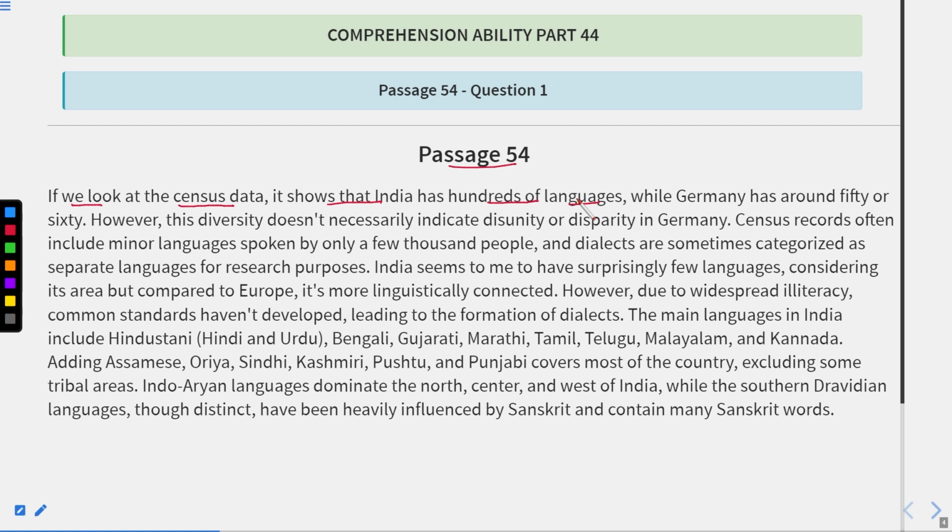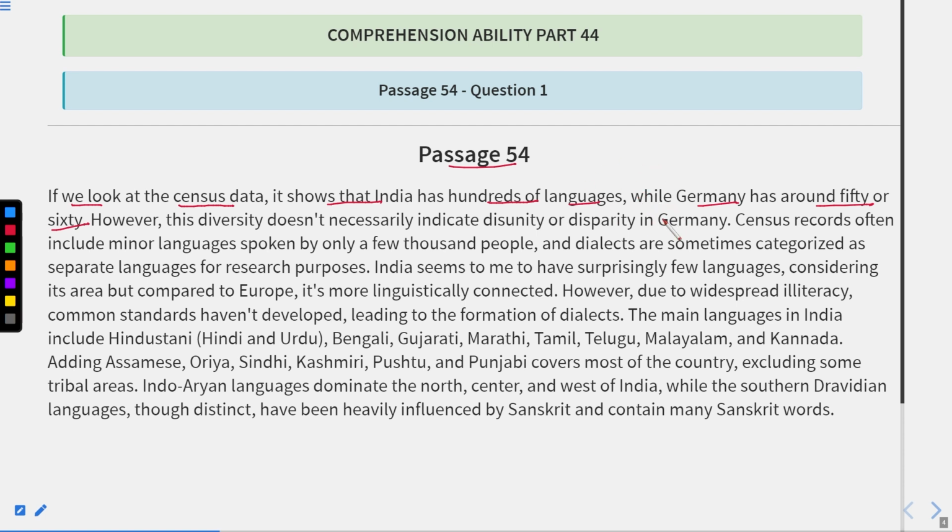For example, if we talk about Hindi, it is not actually the national language, but at least the first language, or you can say it is a kind of Rajbhasha. Okay, while Germany has around 50 or 60, it means in Germany only around 50 or 60 languages are spoken, whereas in India hundreds of languages are spoken.